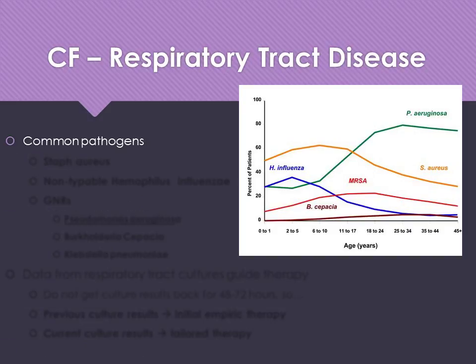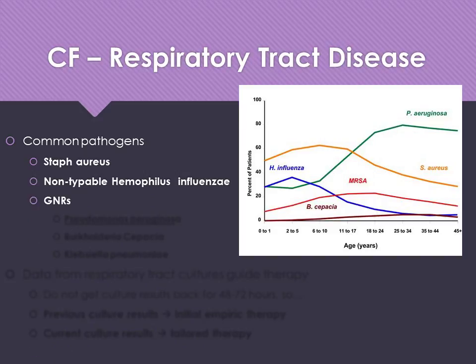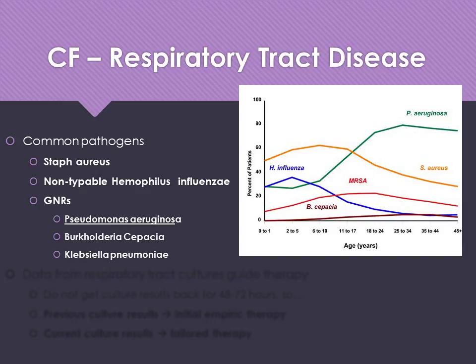Common pathogens in the respiratory tract of patients that have cystic fibrosis are Staph aureus, non-typable Haemophilus influenzae, and then gram-negative rods, in particular Pseudomonas aeruginosa. I want you to really associate Pseudomonas with cystic fibrosis. I want you to have that link in your head, especially for board exams, but for real life as well. Pseudomonas isn't an incredibly common organism in healthy individuals. Patients that have cystic fibrosis tend to get recurrent pseudomonal infections, and Pseudomonas is difficult to treat with our current antibiotics. We also see Burkholderia, Klebsiella pneumoniae.